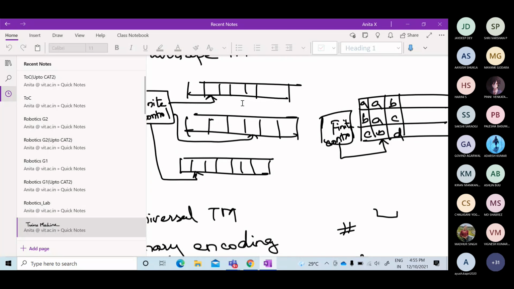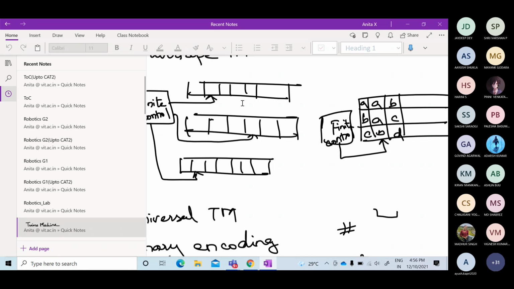So for recursively enumerable languages, we can design a Turing machine in that way only. If the string belongs to that language, then the Turing machine designed for that language will accept it and halt.